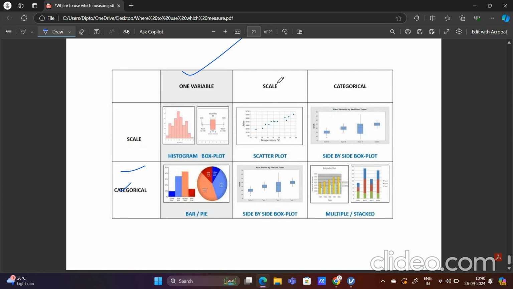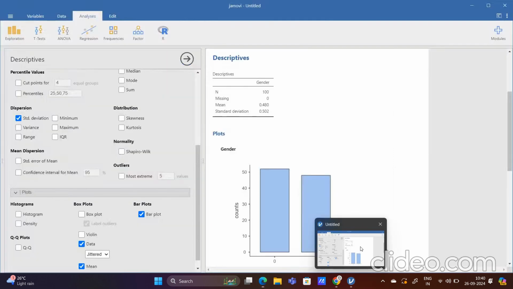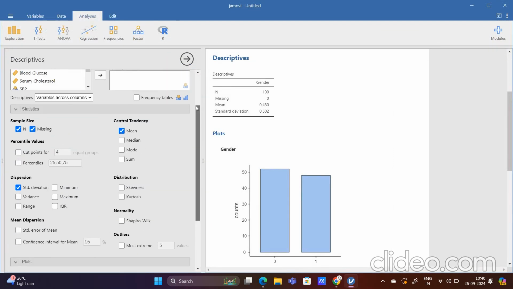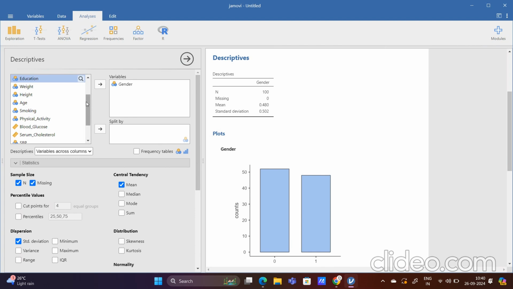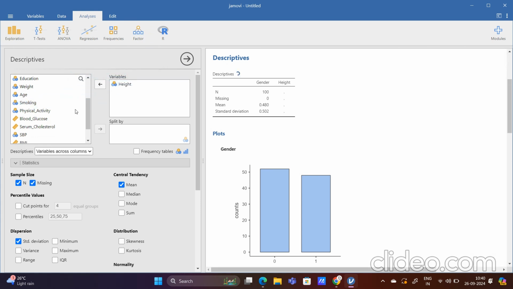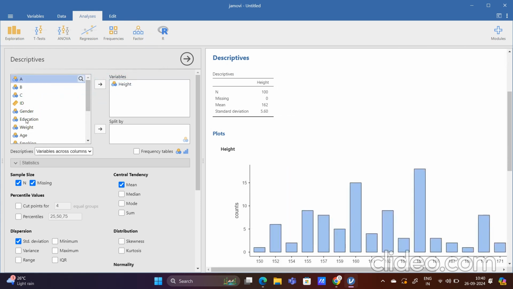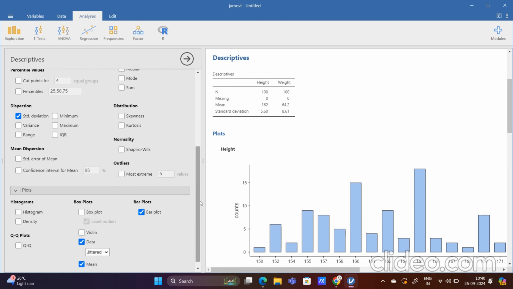Now suppose we have two variables, one is scale and another one is also scale. That means both of these variables are numeric. Now what should we use? We should use scatter plot, but let me choose two variables. One variable is height, I will choose height. Let me remove gender, and the other variable will be weight. So in this data set, what type of plot will we be using? We will be using scatter plot.